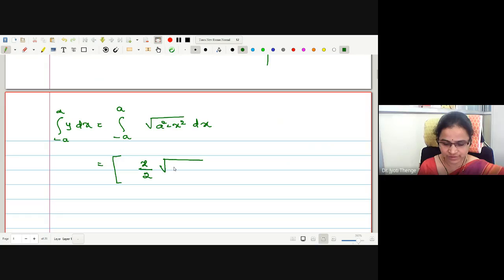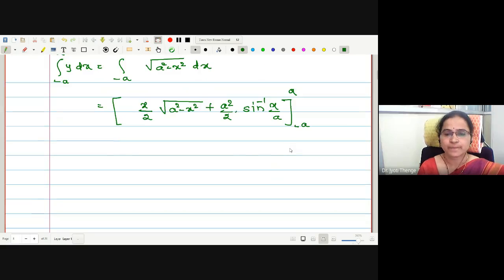You might have forgotten these formulas during this lockdown. So please recall all the formulas. And this is between the limits minus a to plus a. If I put plus a, this term will be 0. If I put minus a, still this term is 0. Therefore, we have to focus on the first term only.